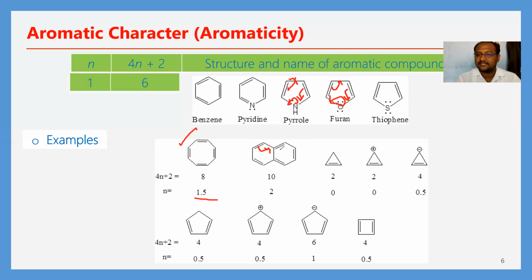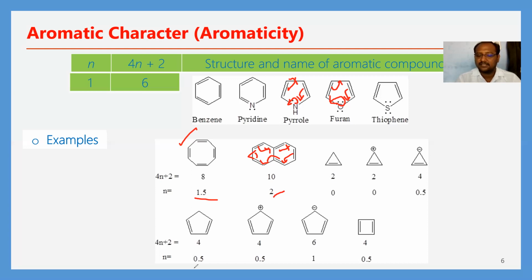Next, there is continuous delocalization. By the presence of a total of 10 delocalized pi electrons, we will get the N value 2.